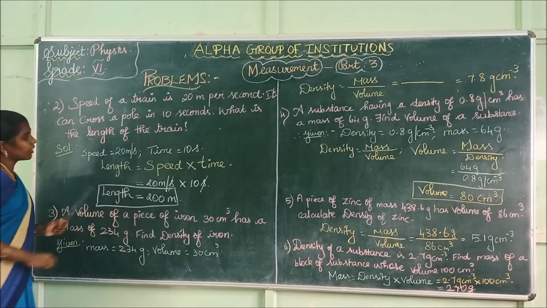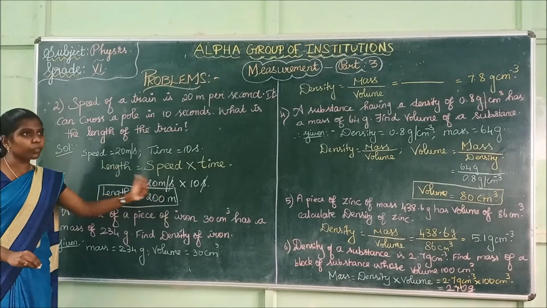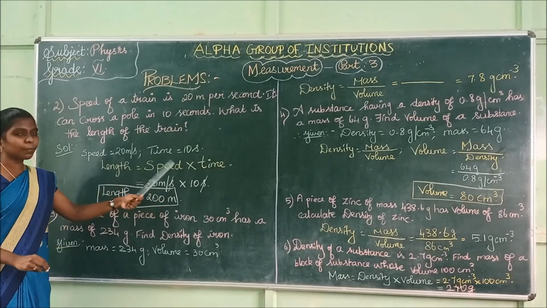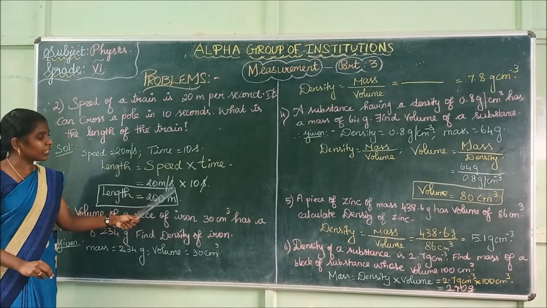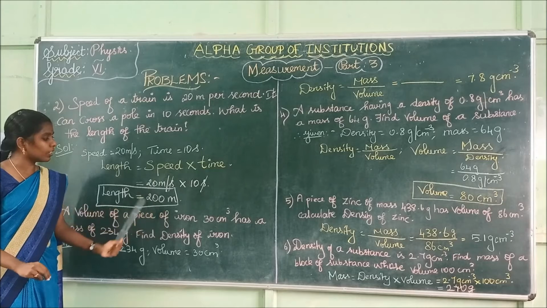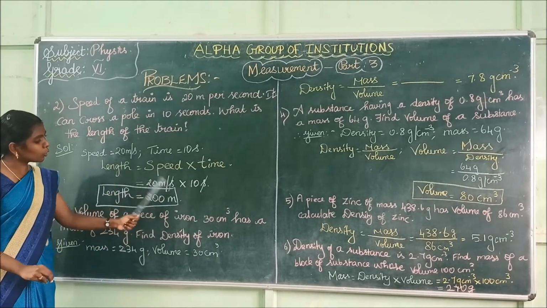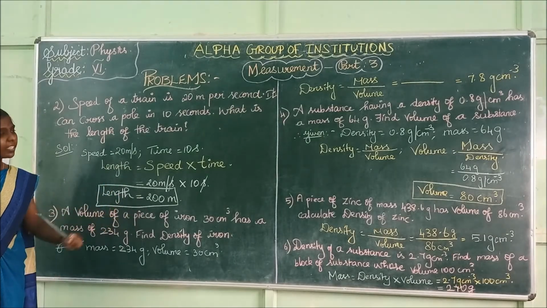Is it clear? They have given us the value for speed and the value for time. Formula for length is speed into time. We have to multiply speed and time. What is the value for speed? 20 meter per second. What is the value of time? 10 seconds. 20 into 10 is 200. This second and this second gets cancelled. So the length of the train is 200 meter.